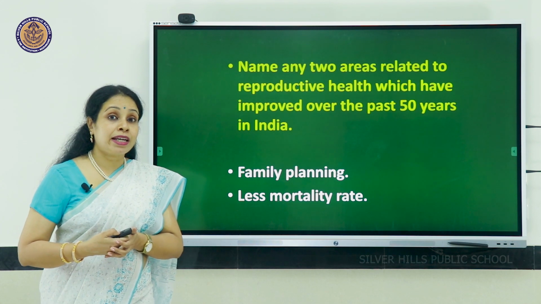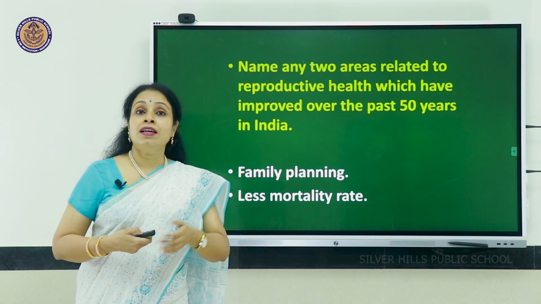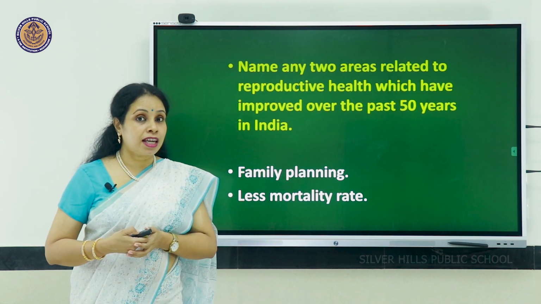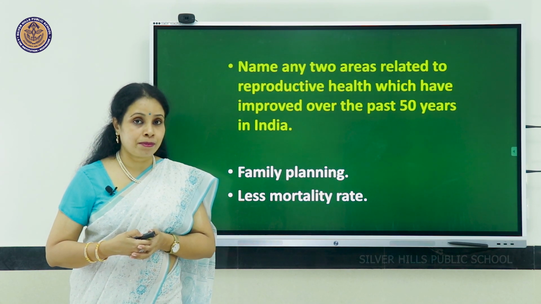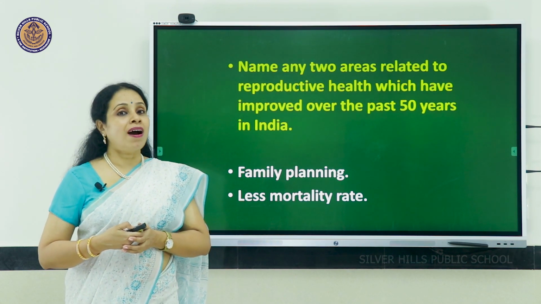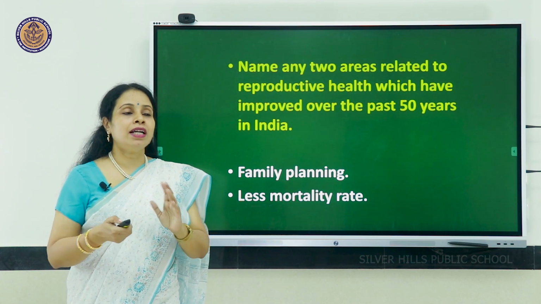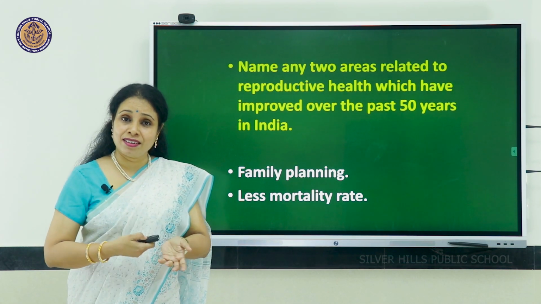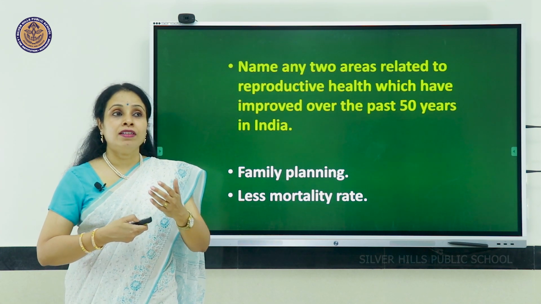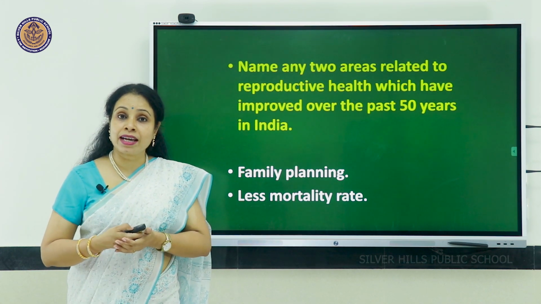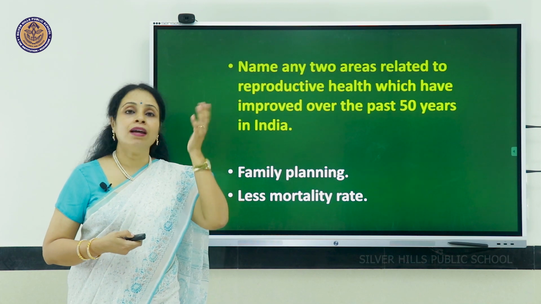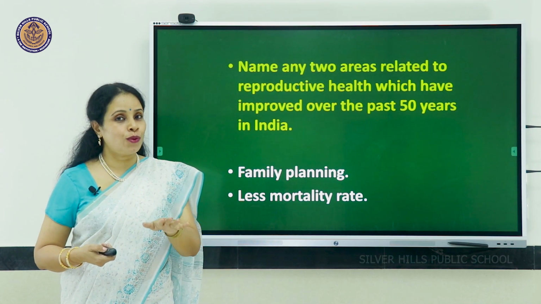If you ask your grandparents, in earlier times, IMR, infant mortality rate, and MMR, that is maternal mortality rate, which is nothing but newborns dying or the lady after giving birth is dying. All that used to be high, but nowadays it is low, very low.